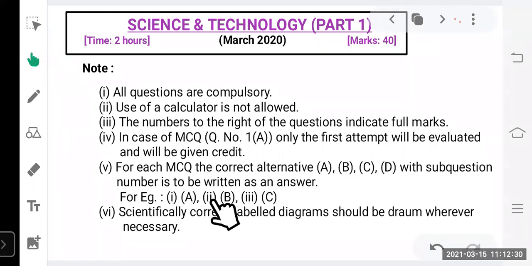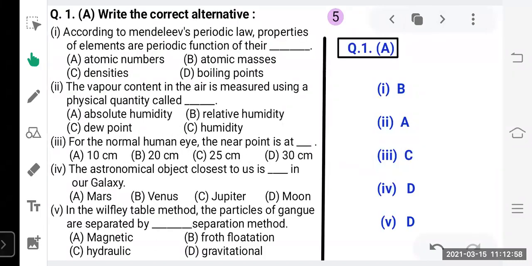Question number 2, the correct option is B. Question number 3, the correct option is C. That's it. You don't have to write down the full answer or full sentence. Scientifically correct labelled diagrams should be drawn wherever necessary. So wherever you find that in a question you need to draw a diagram, you can draw it by yourself. Even if it is not mentioned in the question paper, if you feel like it, you can draw it. Now, this is question number 1.